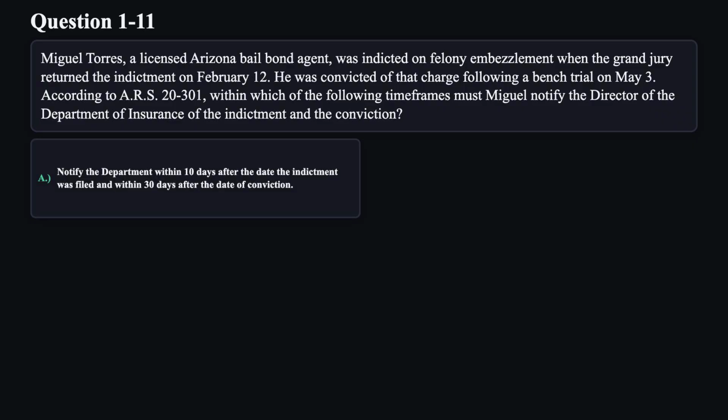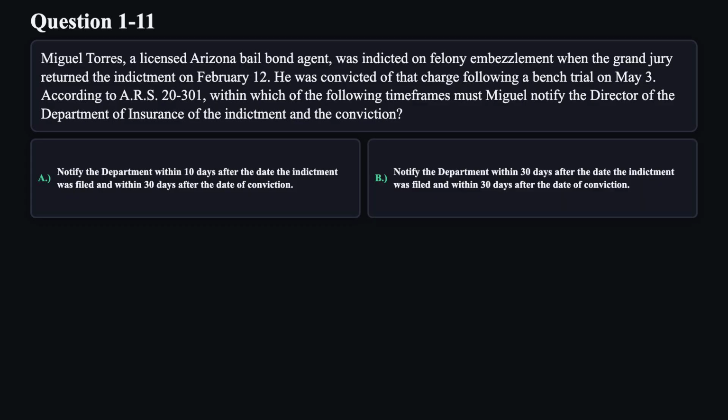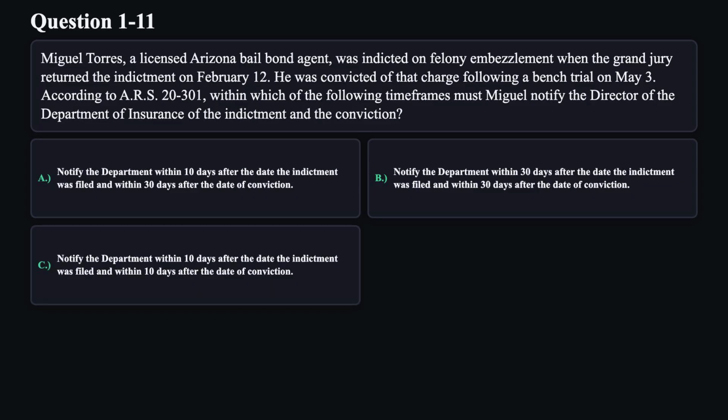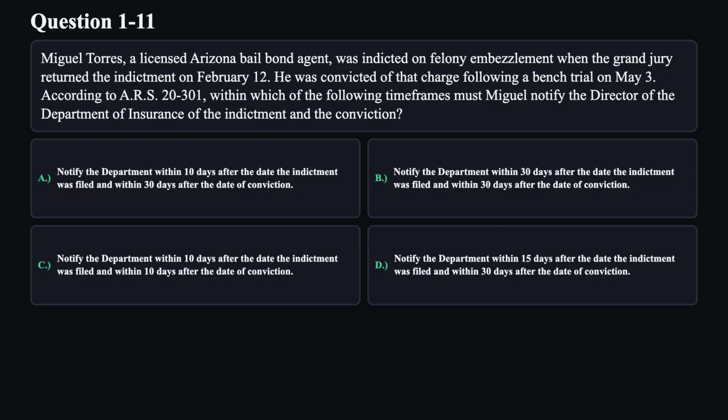A. Notify the department within 10 days after the date the indictment was filed and within 30 days after the date of conviction. B. Notify the department within 30 days after the date the indictment was filed and within 30 days after the date of conviction. C. Notify the department within 10 days after the date the indictment was filed and within 10 days after the date of conviction. D. Notify the department within 15 days after the date the indictment was filed and within 30 days after the date of conviction.